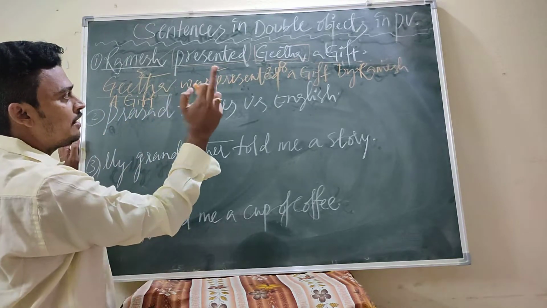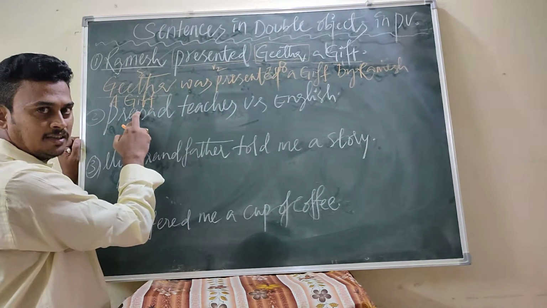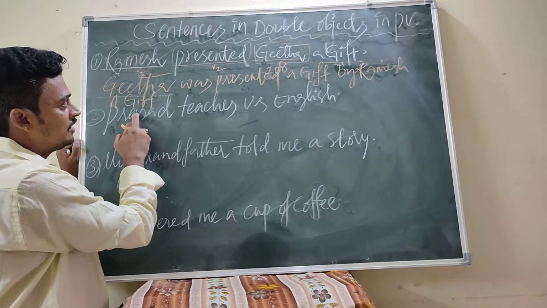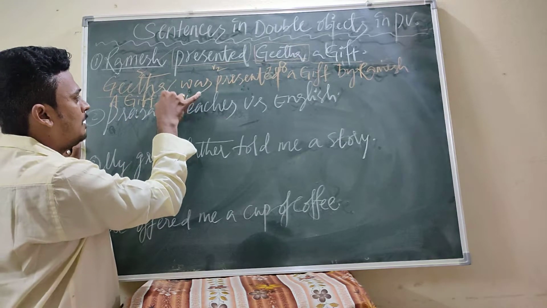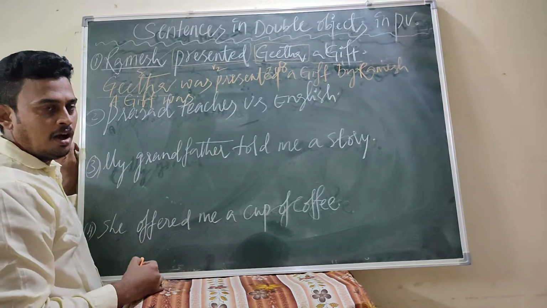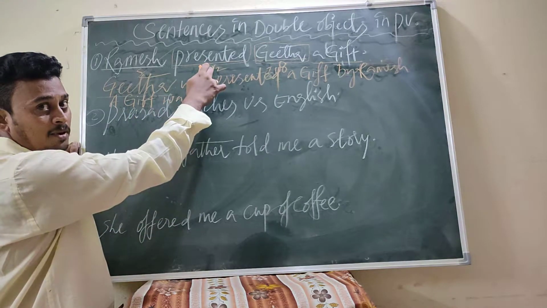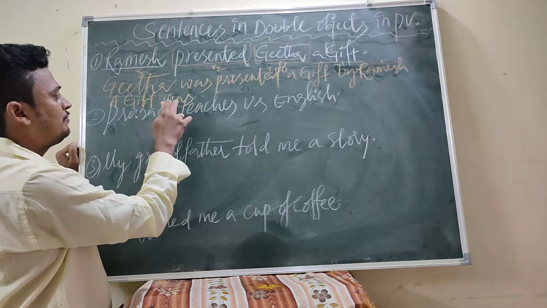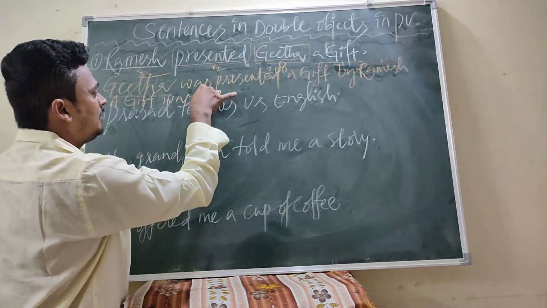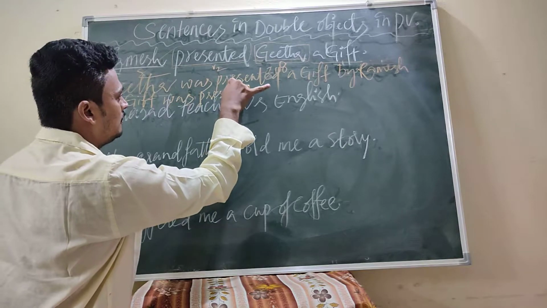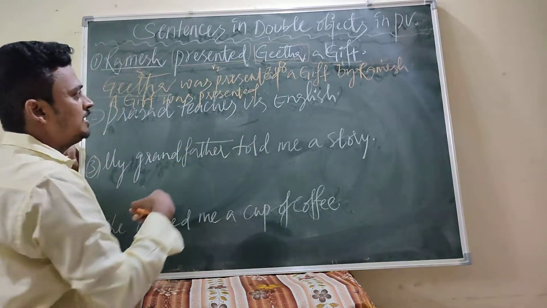The direct object, a gift, has to be written as the subject. The appropriate helping verb is was, because it is past tense and the past tense helping verbs are was, were. A gift was. After that V3: presented. A gift was presented.